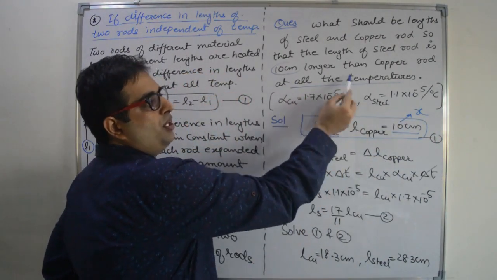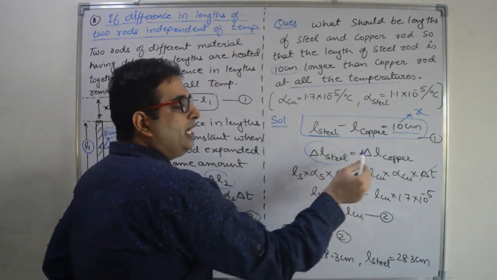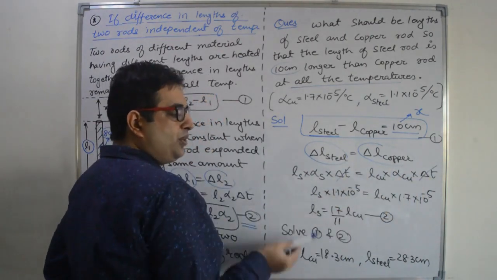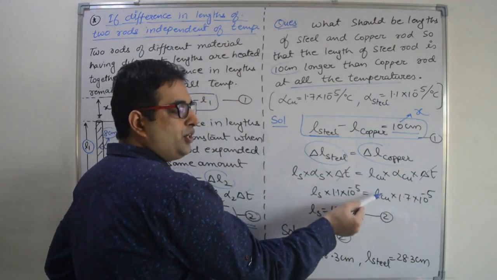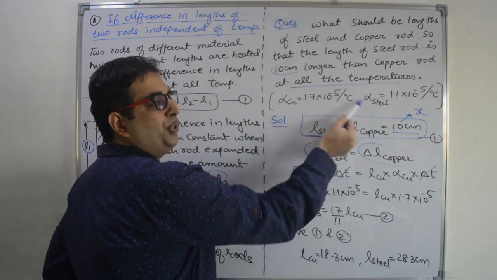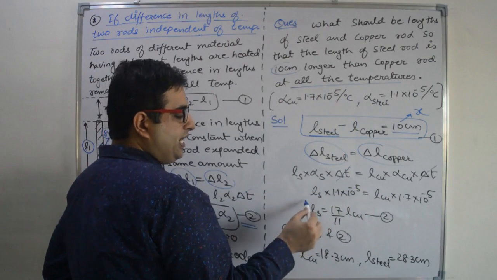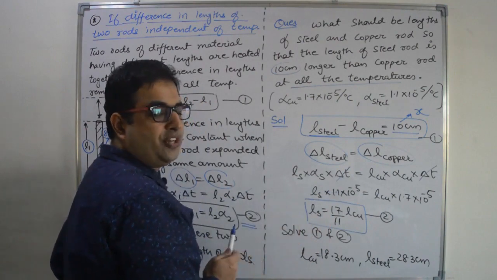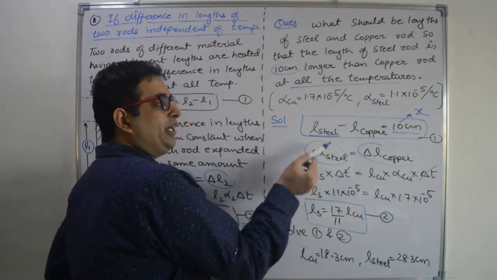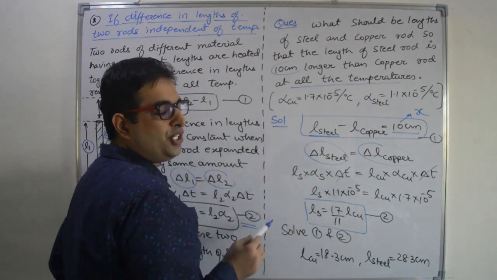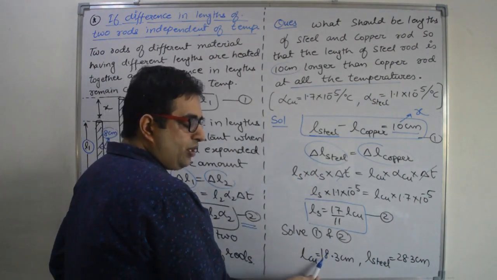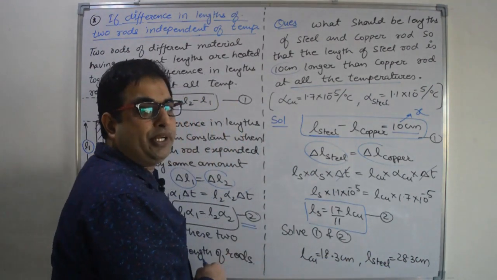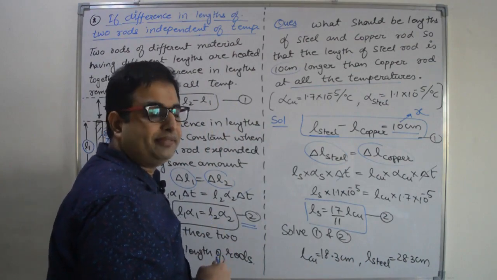And because it remains constant, the expansion in steel rod and expansion in copper rod will remain the same. So compare it, delta T will cancel out. This is the length of the steel rod, length of the copper rod. Alpha values are given to you. Put the values and you will get the second equation, that length of steel is 17 by 11 length of copper rod. Put the value here and find out the length of steel and length of copper. You will get copper length 18.3 centimeter and steel rod length as 28.3 centimeter. Got my point?